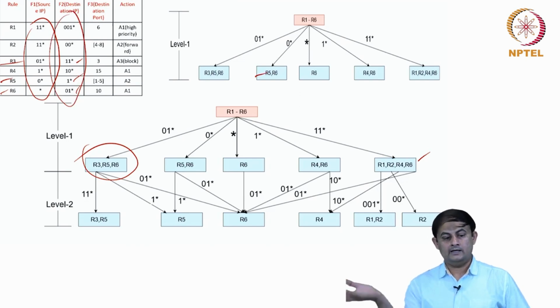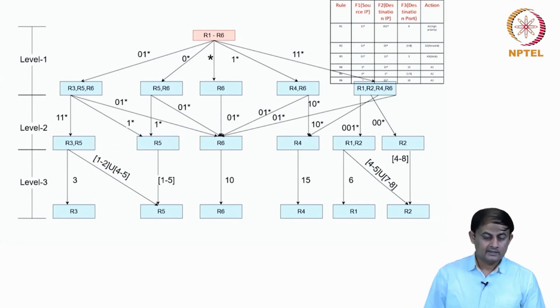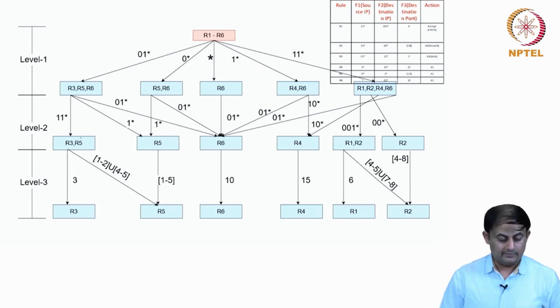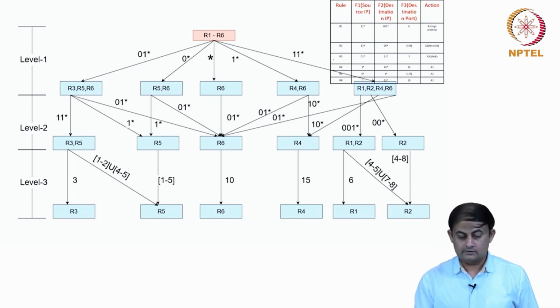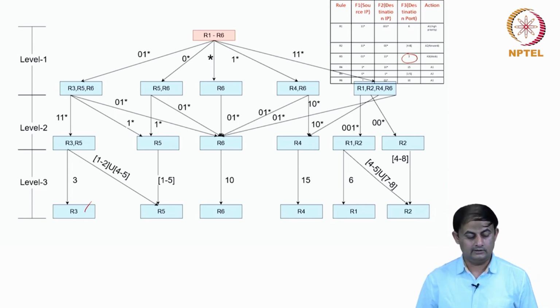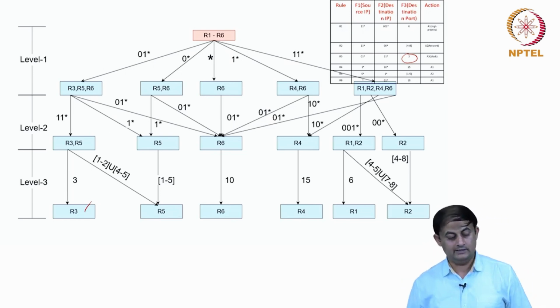Now let's add the third level dimension into the same trie structure and see how it looks. From the second level, R3 to R5, what it says is when rule R3 is applicable, the port number needs to be 3. So only then is rule R3 applicable. With the label 3, I added the node, with node label R3 and edge label 3.